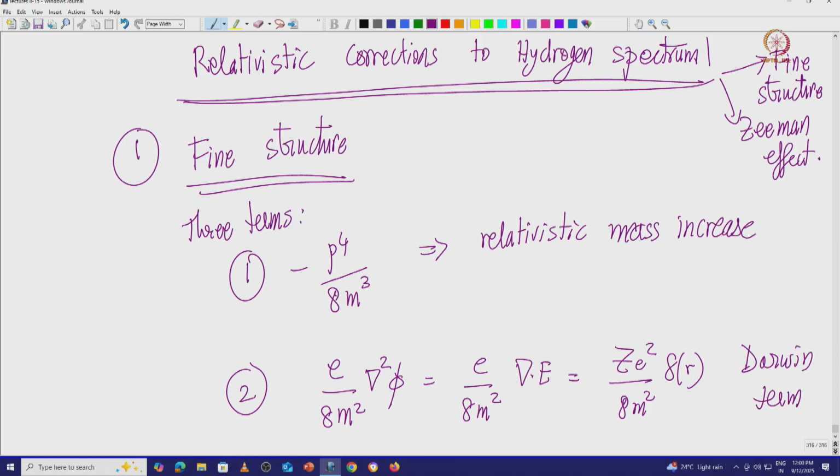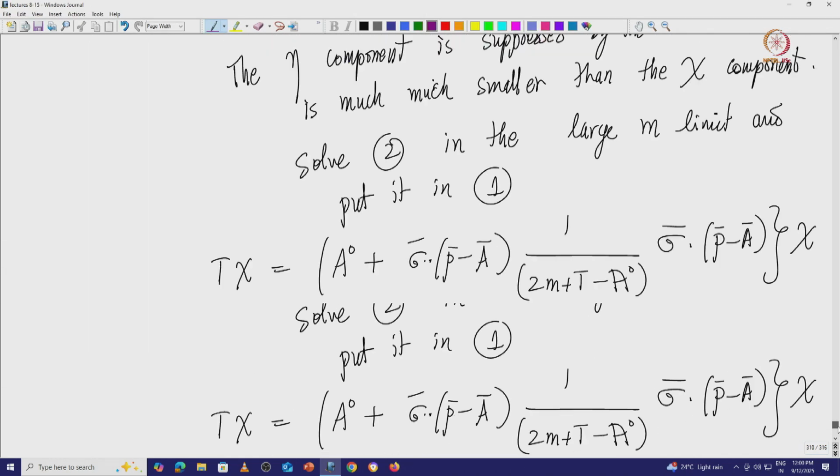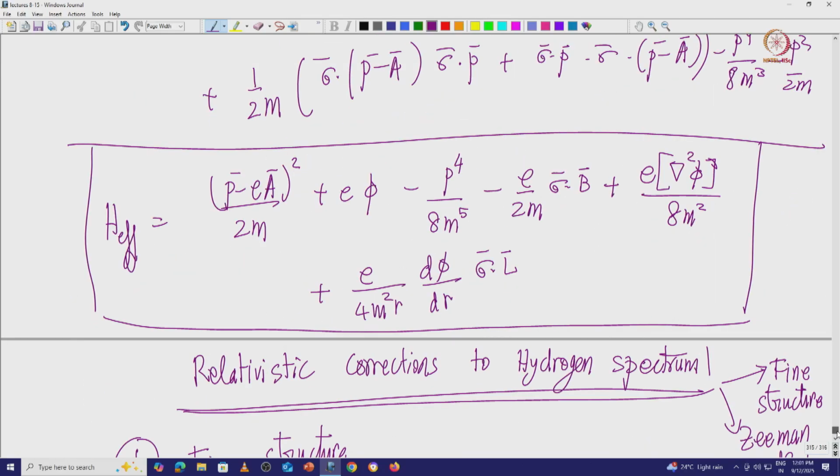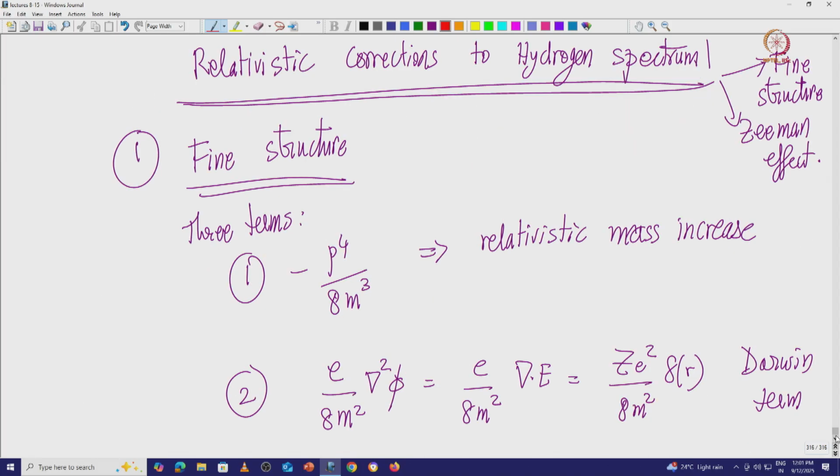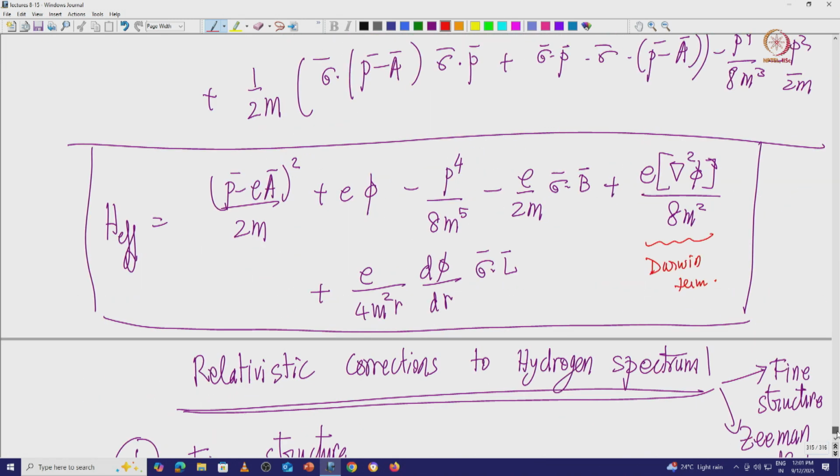In this bunch of all these terms which we wrote down, this is the Darwin term, and the first one is the relativistic mass term.